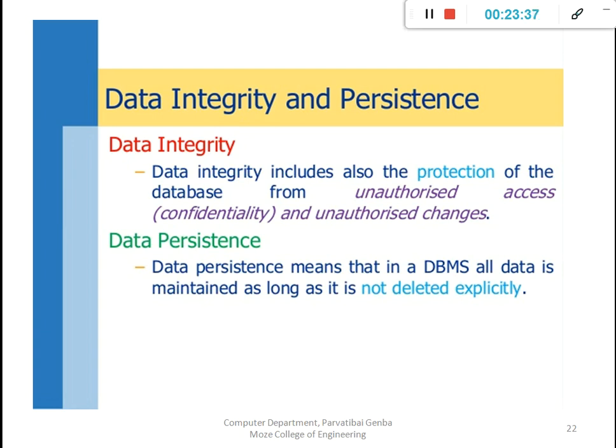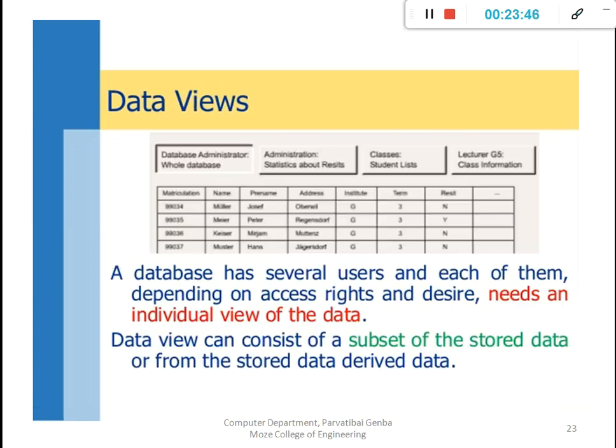Then data persistence. Data is maintained for a long life in the databases. That is the persistent availability of data. Then data views. Every user has a different view.